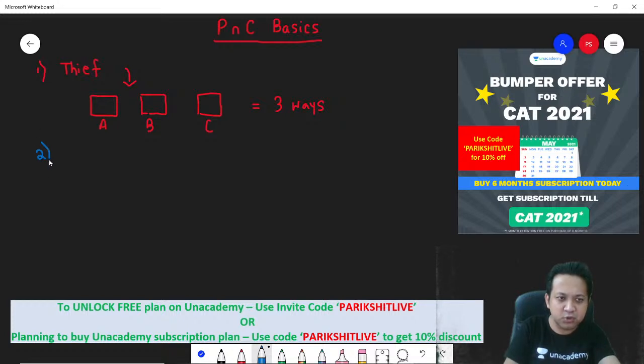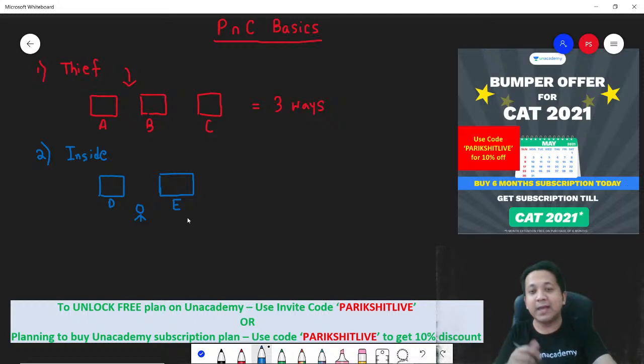Okay. Question number 2. Let's say the thief is already inside the room and there are 2 doors for exit. The thief, remember, is already inside the room. And there are 2 doors for exit. Let's call it door D and let's call it door E. In how many ways can the thief exit the room?